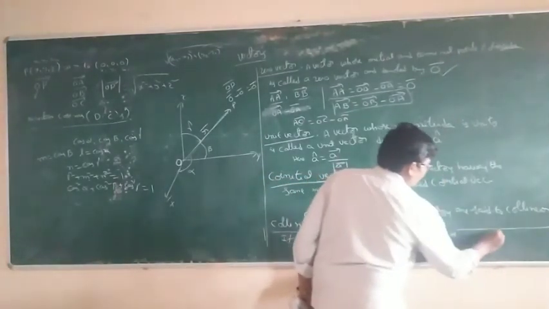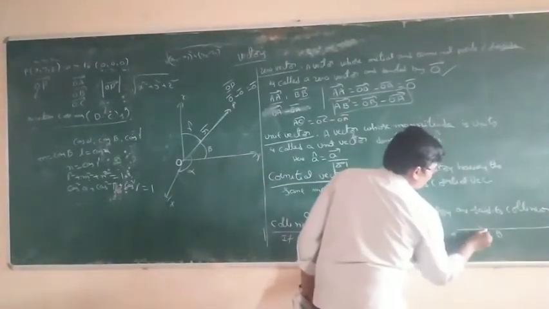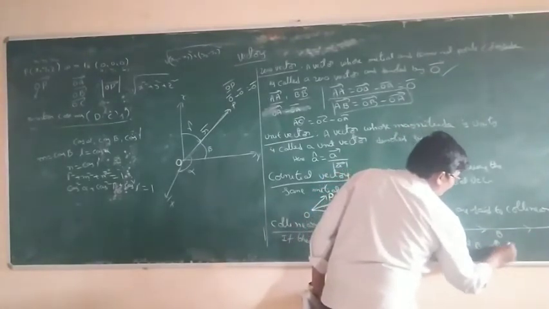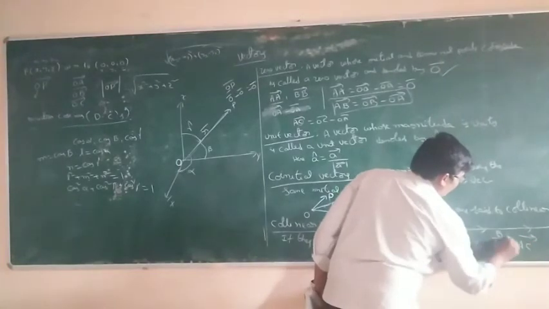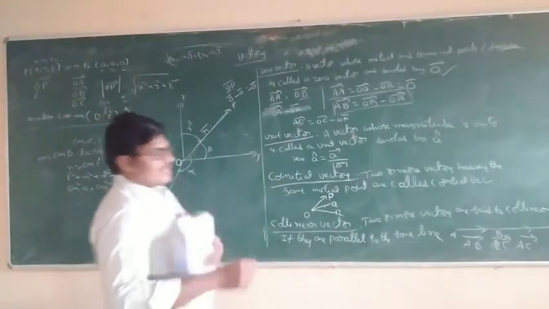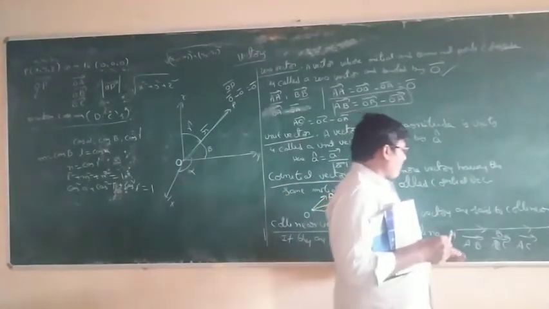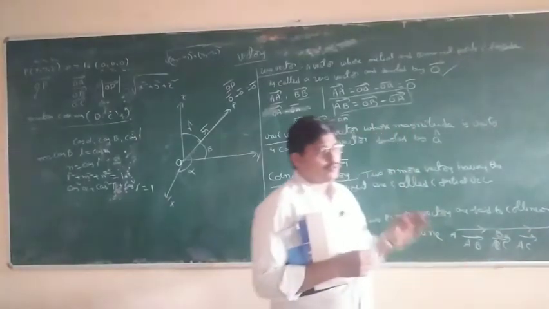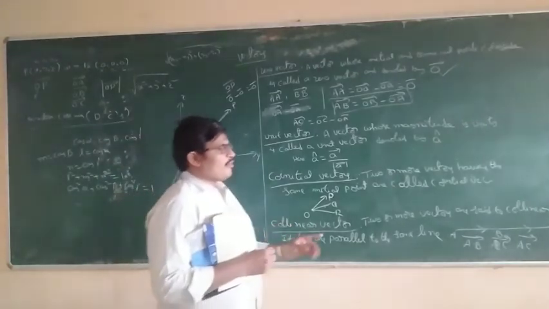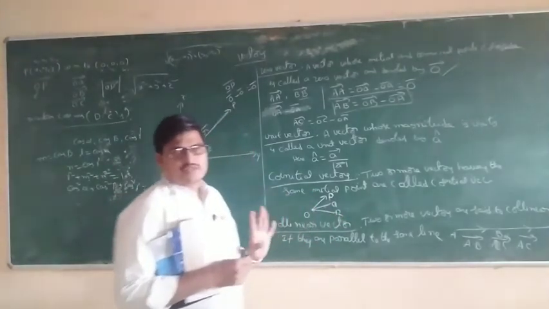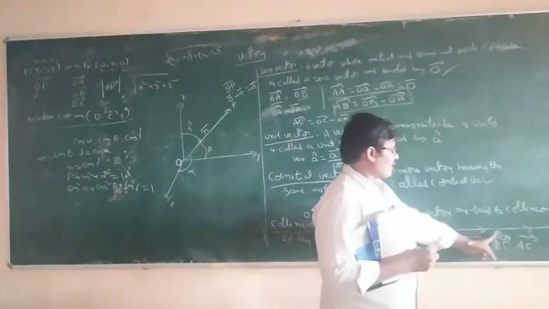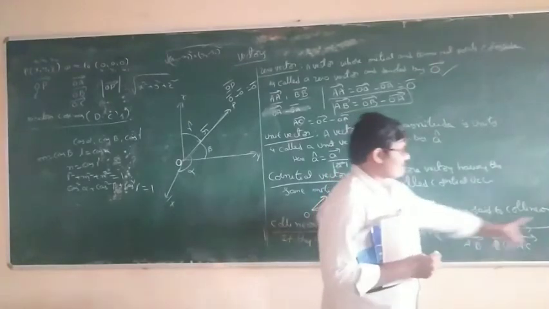For example, this is A, B, C: A to B, B to C. Here AB, BC, AC. For example, this is the AC line. The line is passing through how many points? Three points. What is the actual collinear definition in geometry? Two or more points on the same line are called collinear. So here A, B, C are on the same line. So AB is one vector, BC is another vector, AC is also another vector.